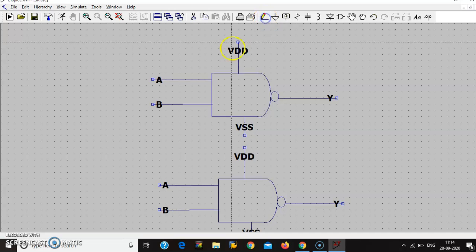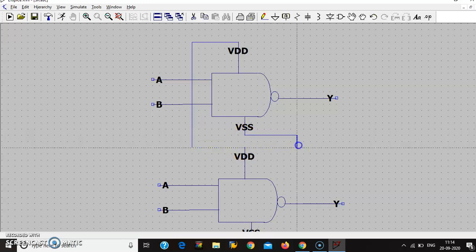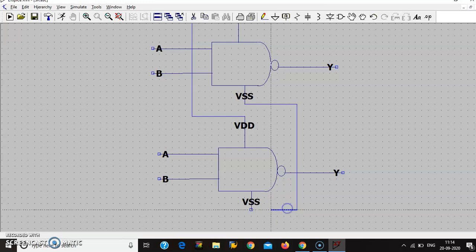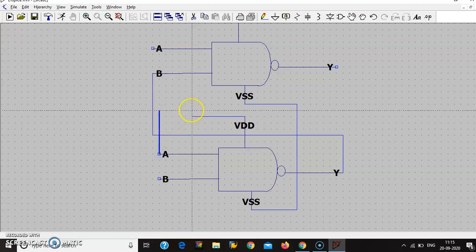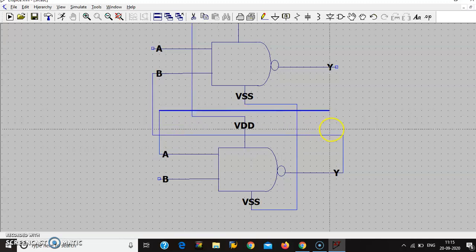By using wire, connect VDDs as well as VSSs as per the circuit diagram. This input is connected to the Y feedback, this A connected to this Y as per the circuit diagram.